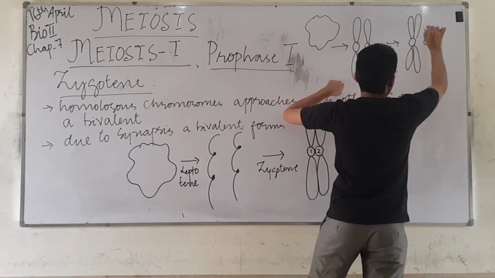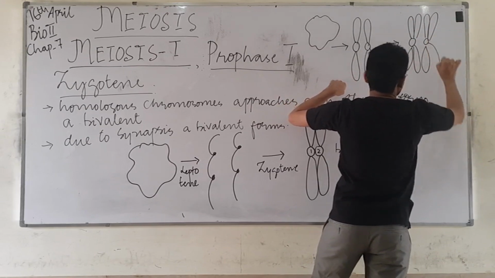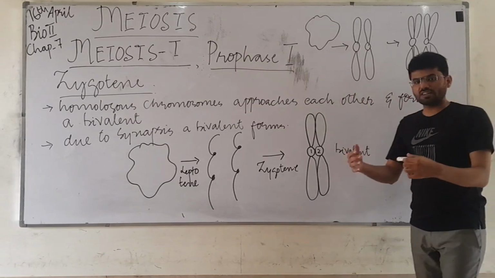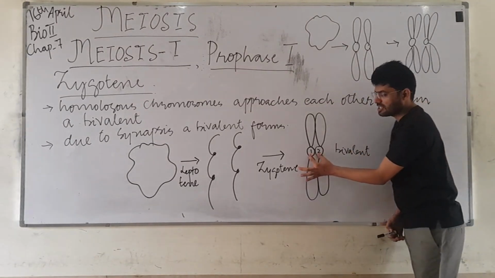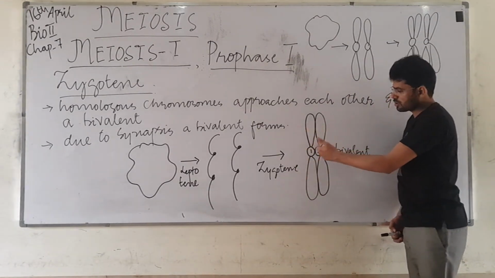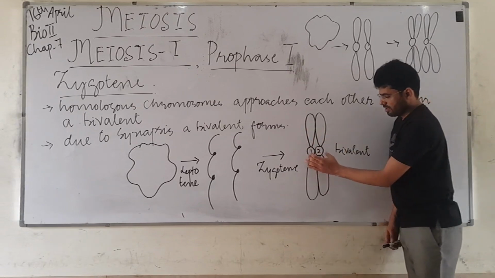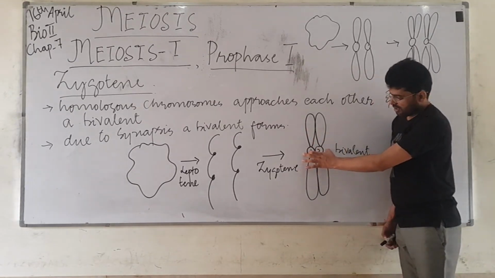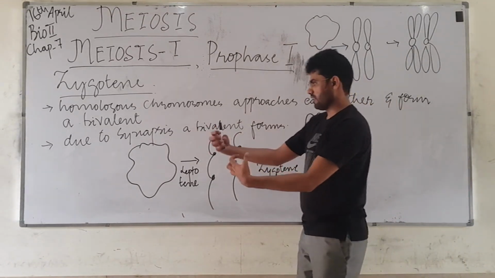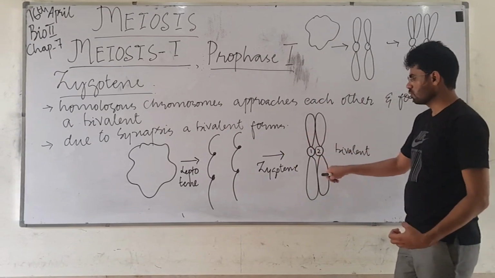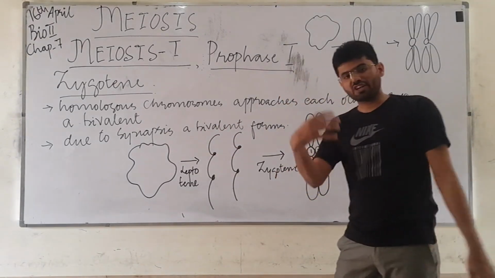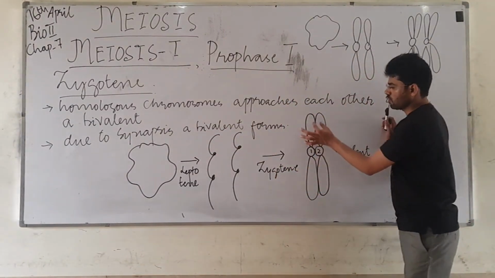But in the prophase of mitosis, there isn't any such intimate attraction between the centromeres and between the arms of the two homologous chromosomes. This intimate association is happening due to a kind of attractive force between these two chromatids, and this is called synapsis. It is also called the joining proportions.